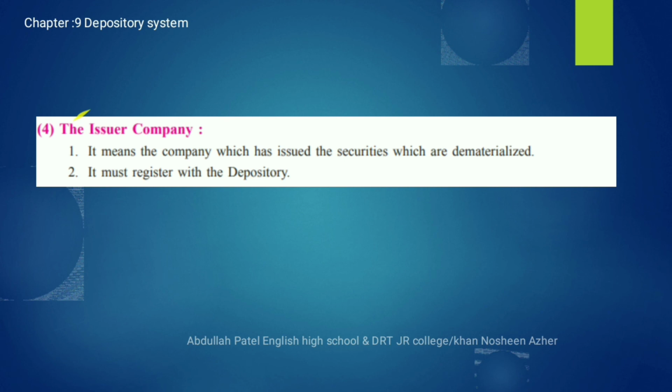Number 4 factor from the constituents of the depository system, the issuer company, that means the owner company. So it means the company which has issued the securities which are dematerialized with the depository. So the companies who are interested in issuing their securities to investors are called the issuer company. Number 2, it must register with the depository. So before issuing your security to the investor, before using the facilities of the depository organization, the company should be registered with the depository system.